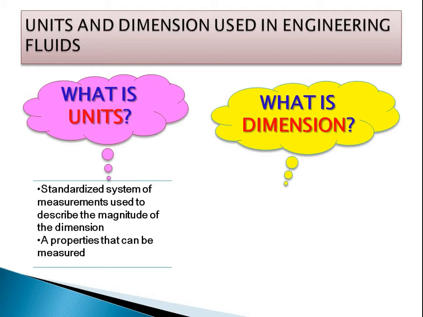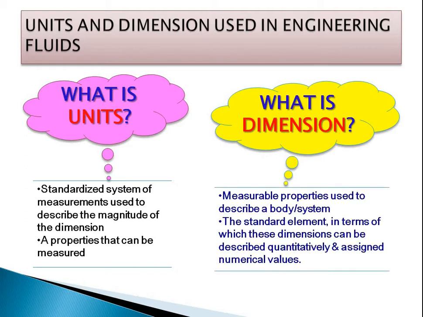Okay. Now what is a dimension? Again, the dimension is nothing but the measure which is used in that particular unit. So a dimension can be defined as a measurable property used to describe a body or system. The standard elements in terms of which these dimensions can be described quantitatively and assigned numerical values are known as dimensions.